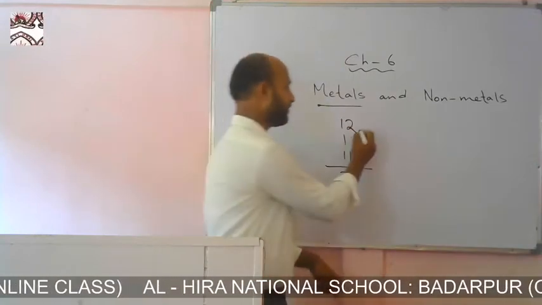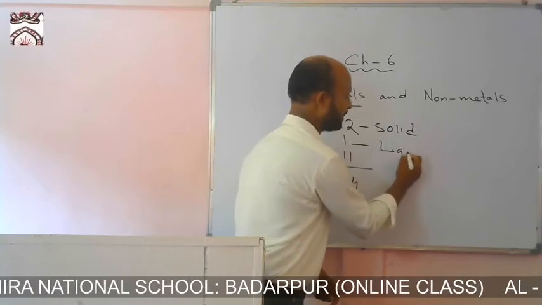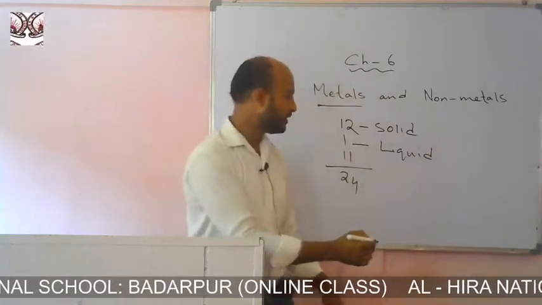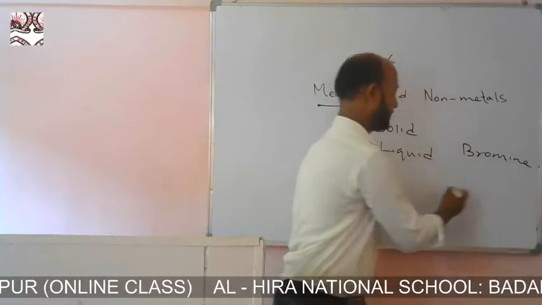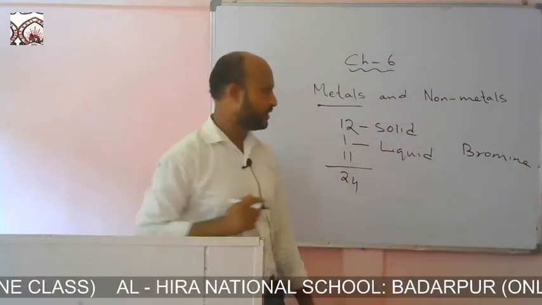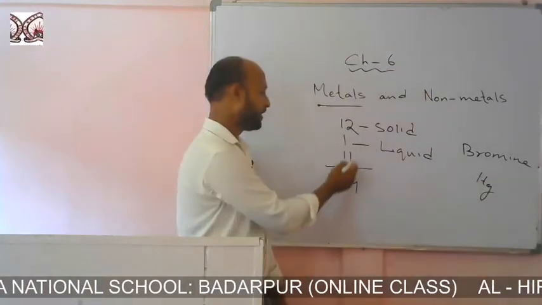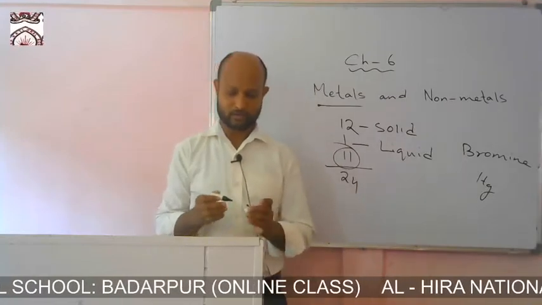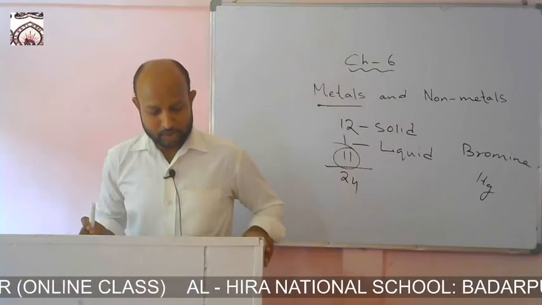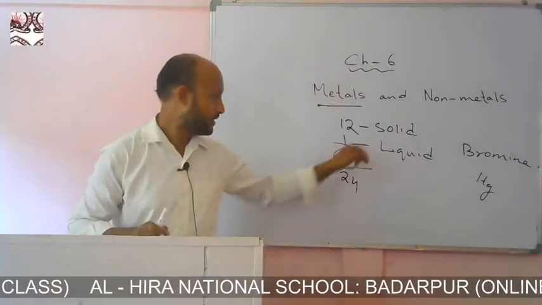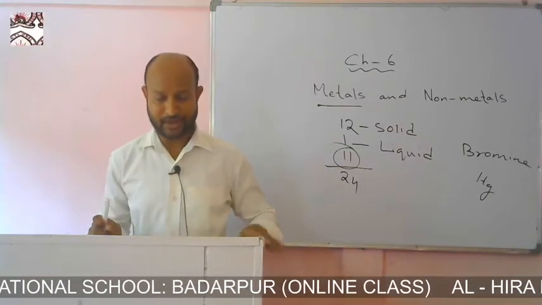The only liquid non-metal is bromine. And the liquid metal which you all know is mercury, its symbol is Hg. The 12 solid non-metallic examples are silicon, phosphorus, sulfur, iodine, and so on.